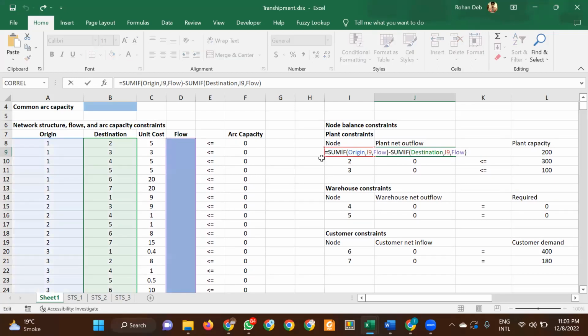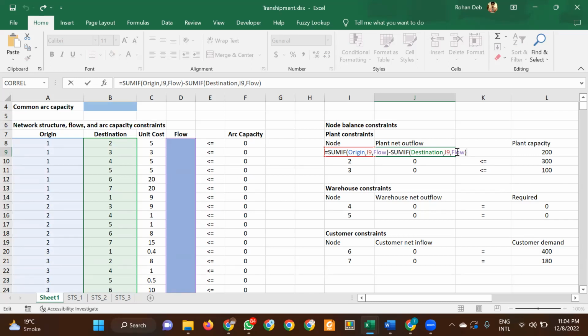For node 1 we are saying SUMIF origin is 1, then calculate the flow amount, minus destination is 1 flow. Basically it's saying whatever is coming in minus whatever is going out.